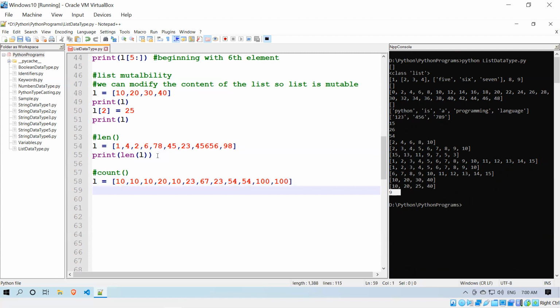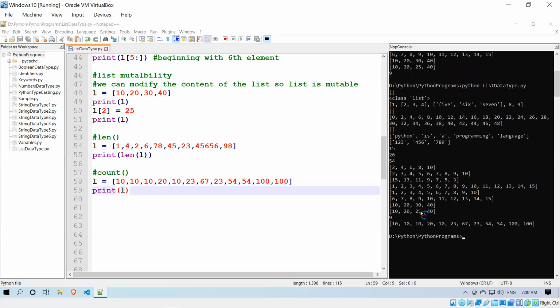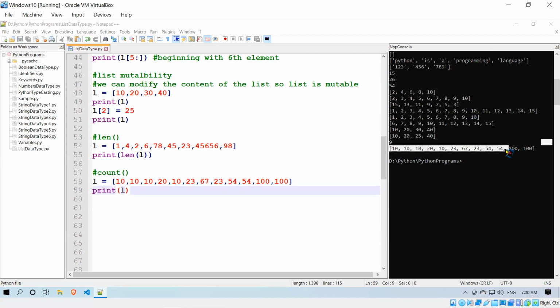We already discussed that when I print this L, it will print as it is. You see that? Means list allows duplicate values, right? 10 10 10 10 23 23 54 54 100 100. So it allows duplicate values.